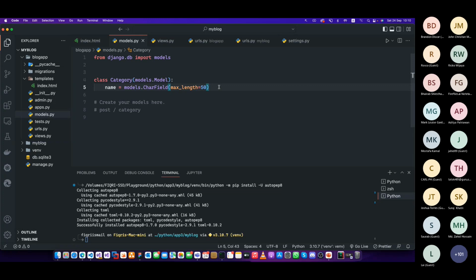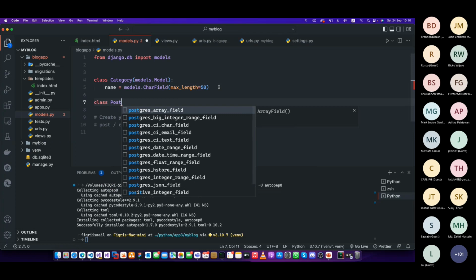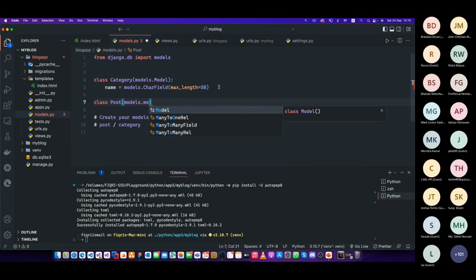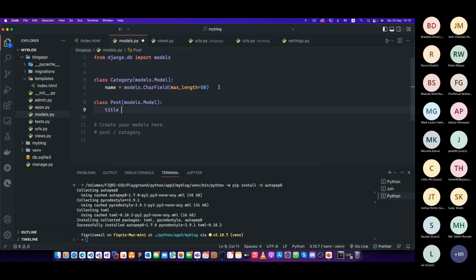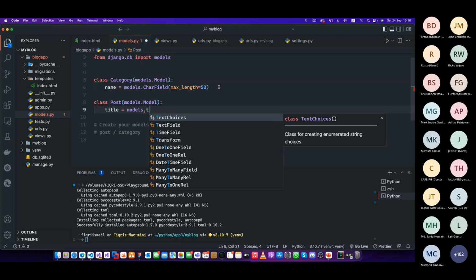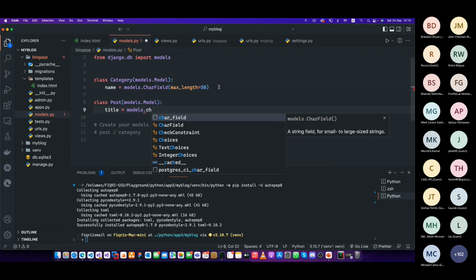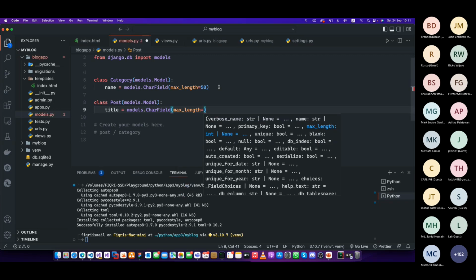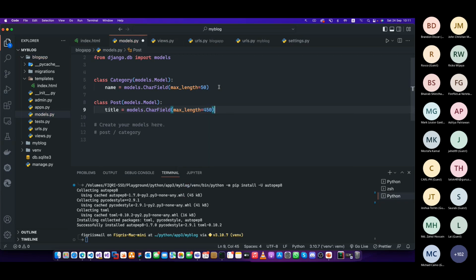Now let's create the post. Class Post, same thing, models.Model. First, let's take a title. Same thing, models dot, maybe CharField, again, max length of maybe 450, and a publishing date.